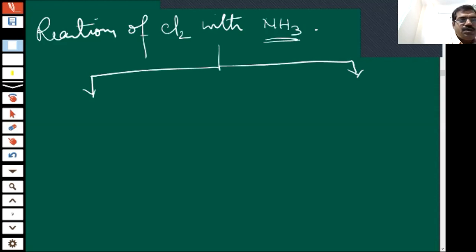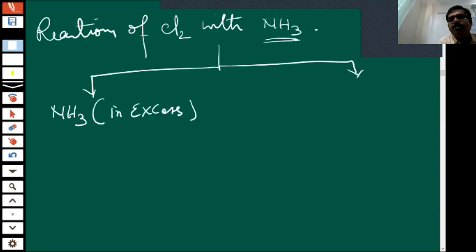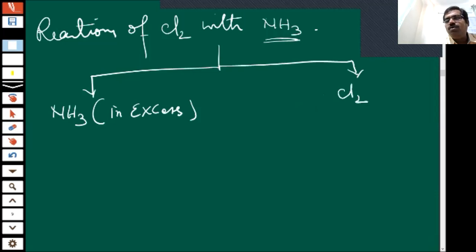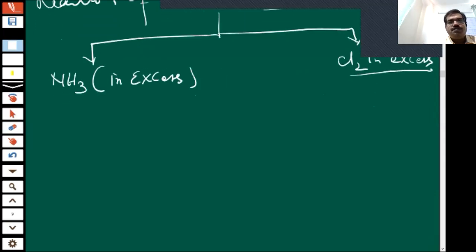One is NH3 in excess, and the other, NH3 not in excess, or we can use Cl2 in excess. We can use Cl2 in excess. Okay, children, so let us see the reaction.